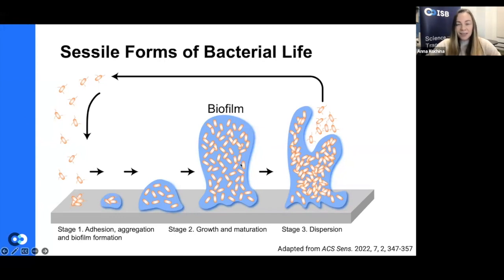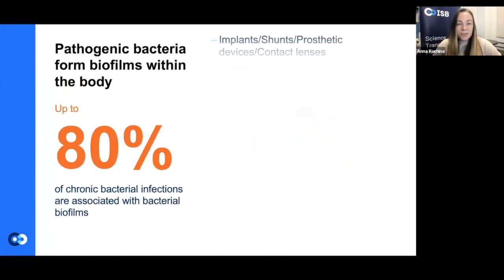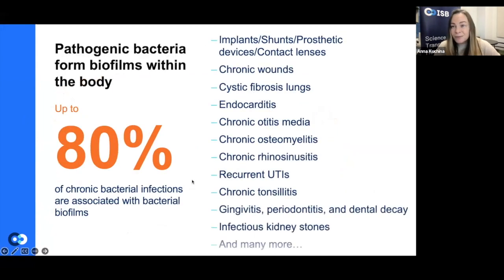Right, so pathogenic bacteria form biofilms within the body. Why do we want to study biofilms? It's because 80% of chronic bacterial infections can be associated with bacterial biofilms. I'm showing a list here to the right. It's not an exhaustive list, but you can see there are so many chronic or recurrent conditions that are associated with the formation of this collective bacterial community within the body.